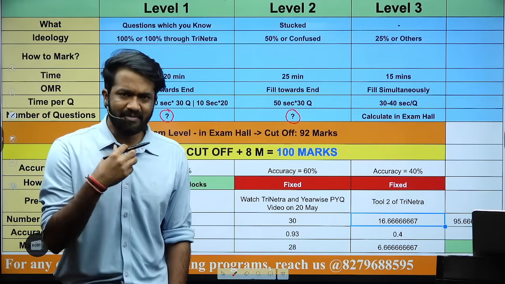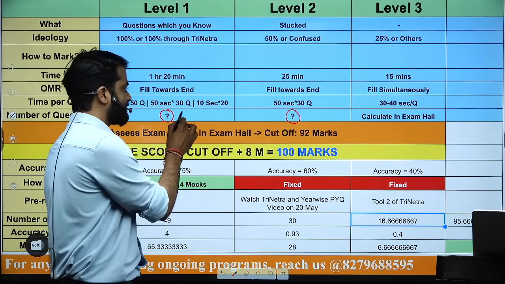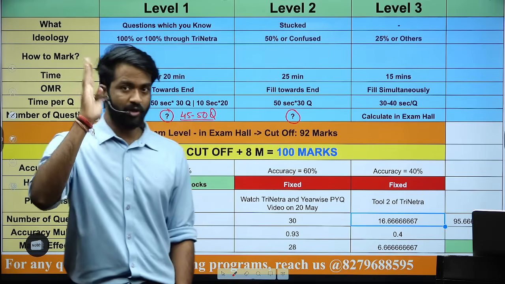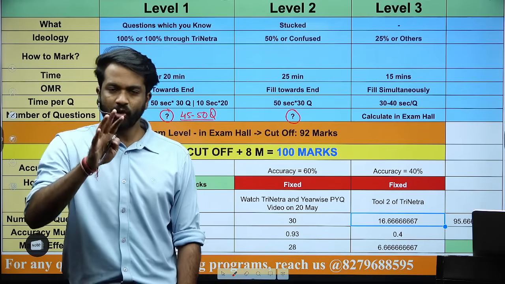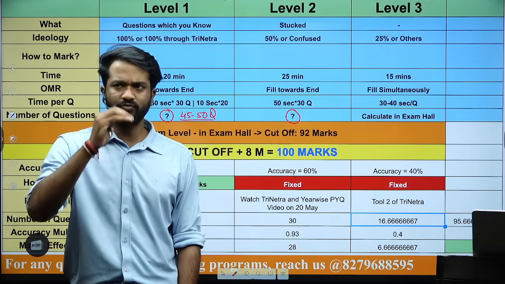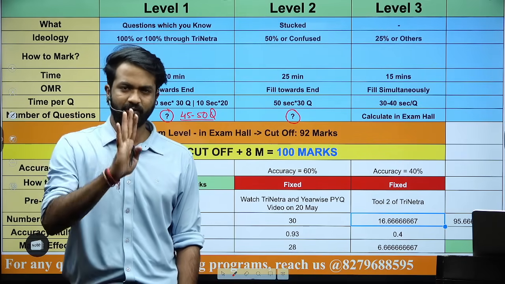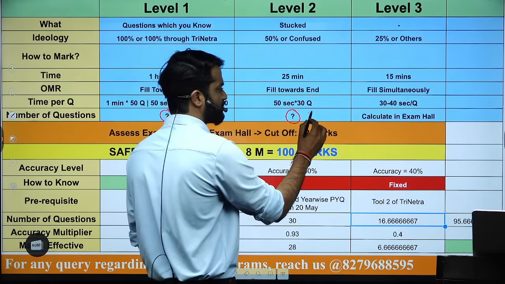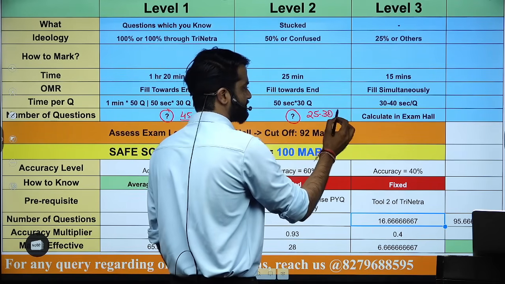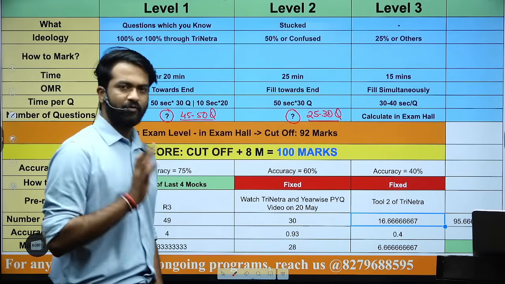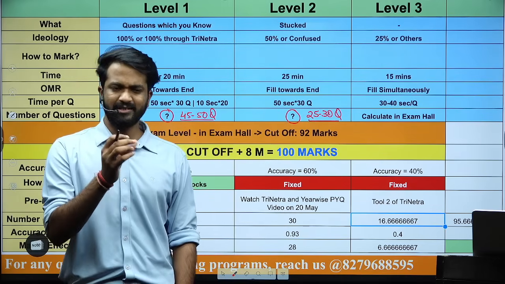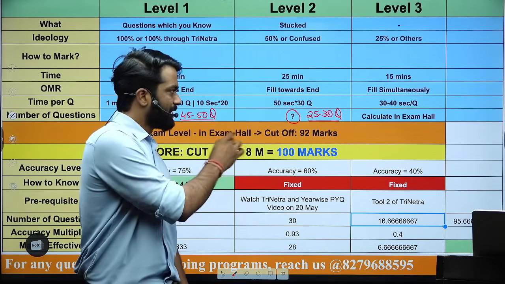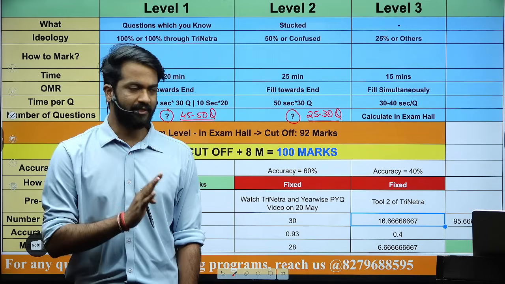If you ask me the numbers, for me, something between 45 to 50 is decent here: 35 from knowledge, more 15 knowledge plus Trinetra, some extreme verse tool, all those tools, tool type 1. 45 to 50 is very good. Then here almost 25 to 30 questions is decent, because you are already 50% sure. You need some more logic, some more time to process it better. That is it. So this is something which I recommend generally.